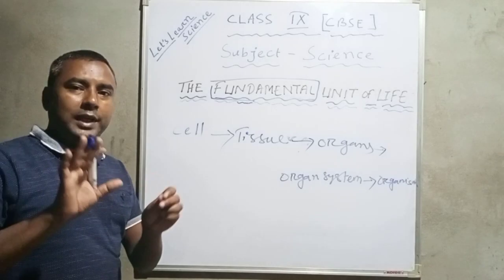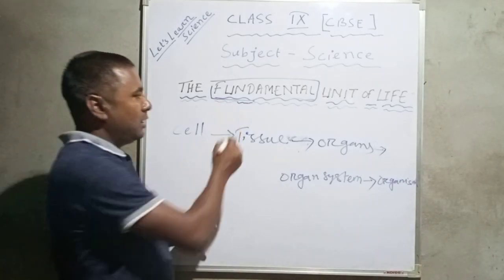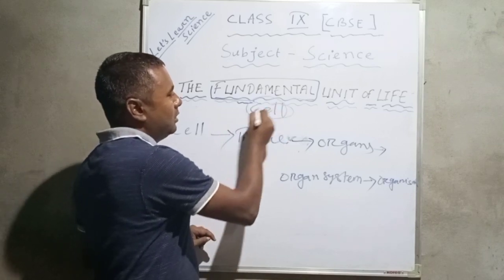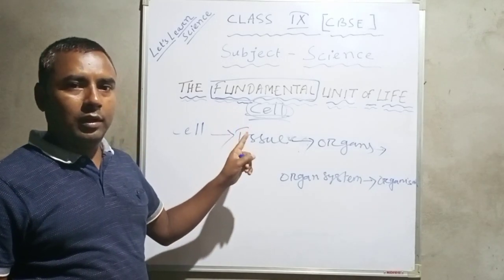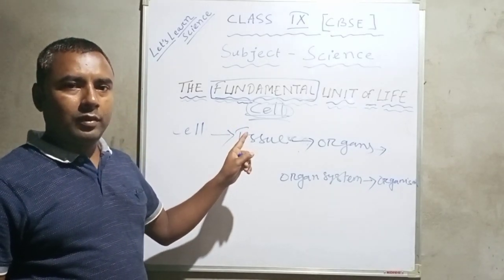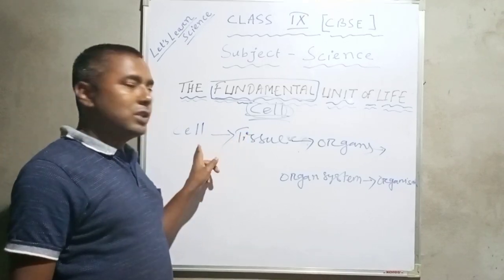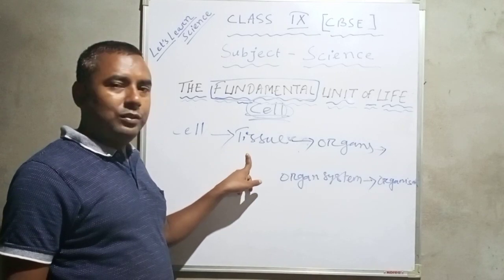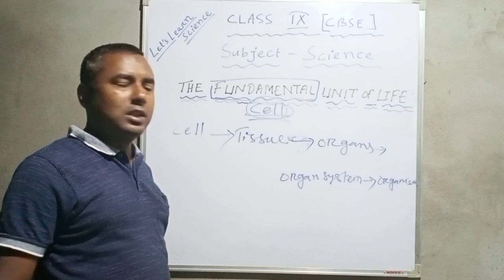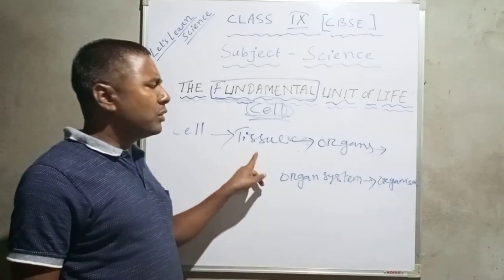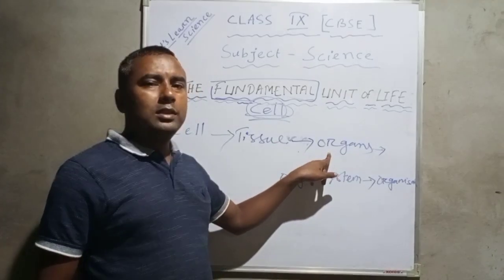So now, did you get the points? Cell is the fundamental unit of life. Is it clear, my dear children? You know why? Because cells combine together to form tissue. There are millions, billions of cells in our body. So many cells combine together to form the tissue. And after that, many tissues combine together to form organs.